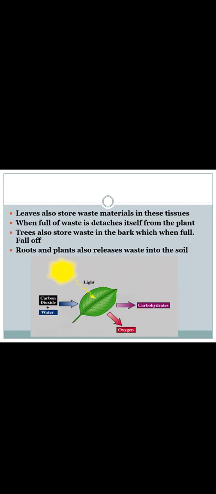Next, we know that leaves store waste materials in their tissues, right? When full of waste, the leaf detaches itself from the plant. Trees also store waste in the bark, which falls off when full. So when it is full, what happens? It falls off. Roots of plants also release waste into the soil itself.